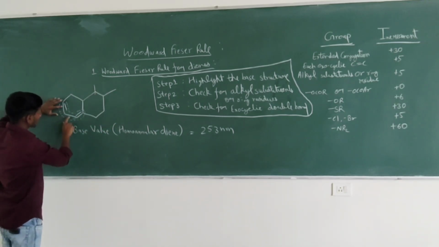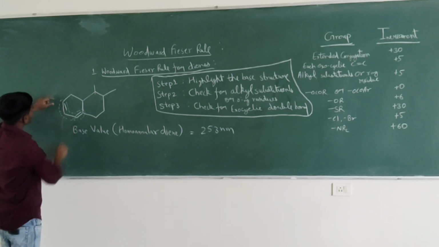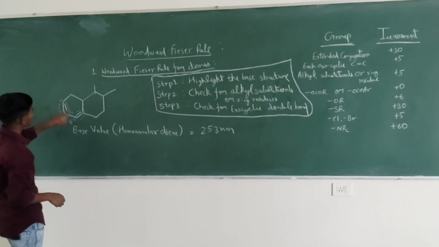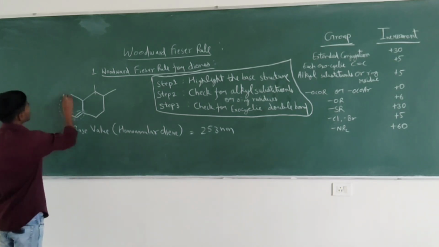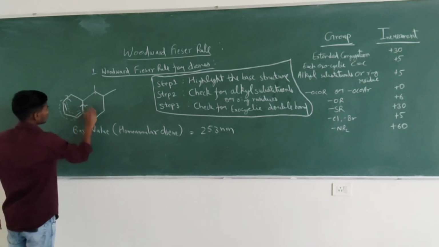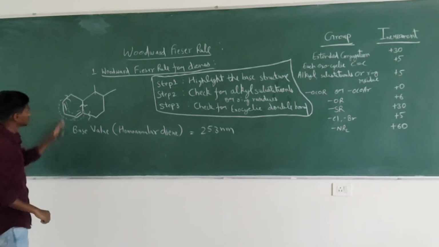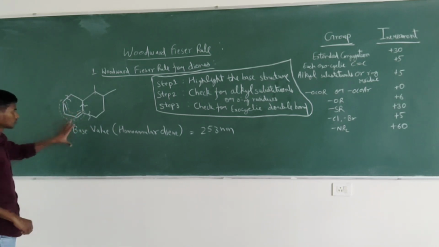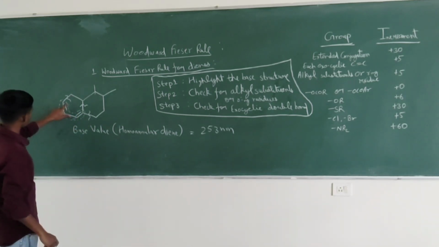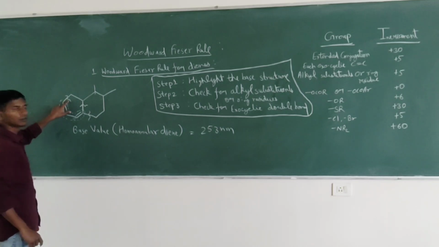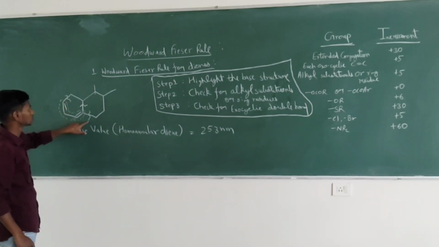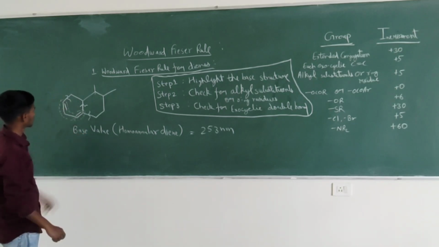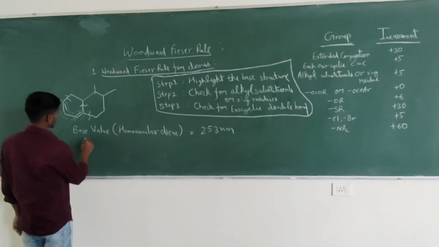So how many substituents are attached to it? This is 1, 2 and 3. Total 3 substituents attached to the base structure. So this is a ring residue, this is also a ring residue, and this is also a ring residue. So total 3 ring residues are there.